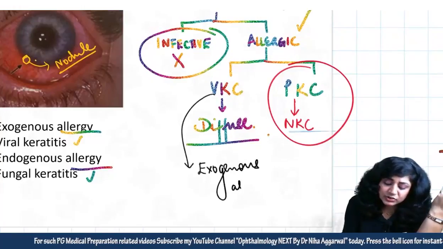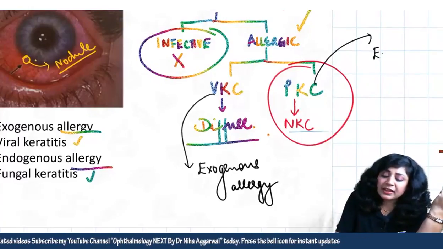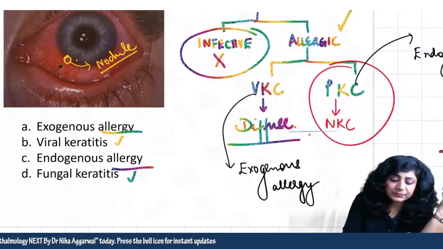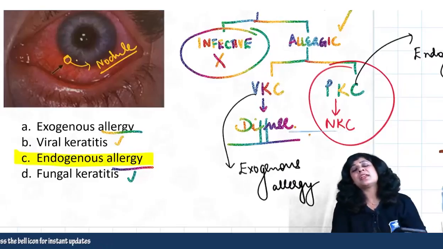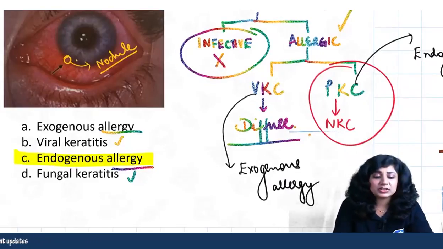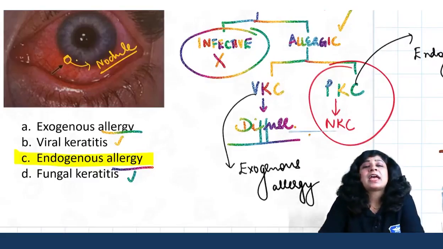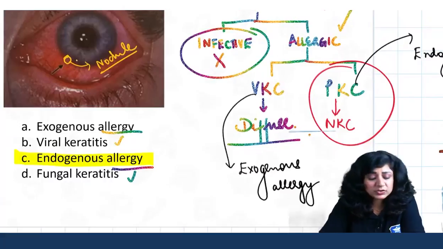So this is phlyctenular keratoconjunctivitis, and we all know that VKC is a case of exogenous allergy, while PKC is a condition of endogenous allergy. So what will be the answer therefore, guys? The answer will be endogenous allergy. Now quickly, who will tell me what these endogenous allergens are? Yes, PVK Chakrabarti has given the right answer. It is phlyctenular keratoconjunctivitis, and it occurs in response to endogenous allergens.